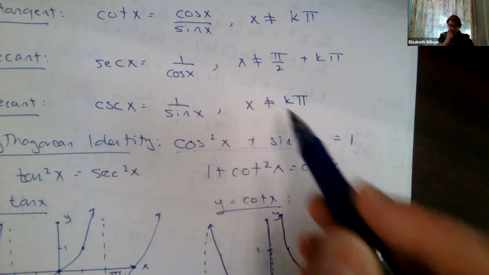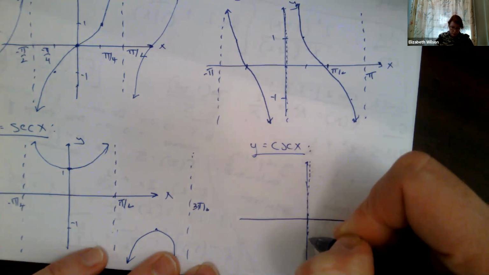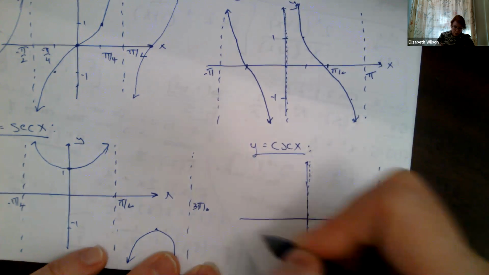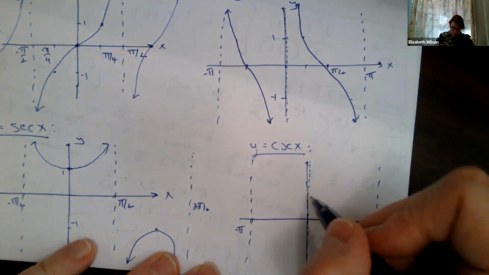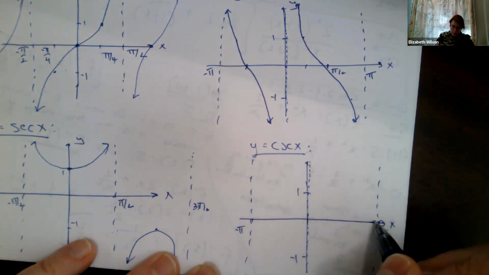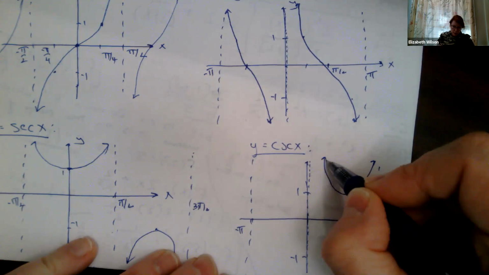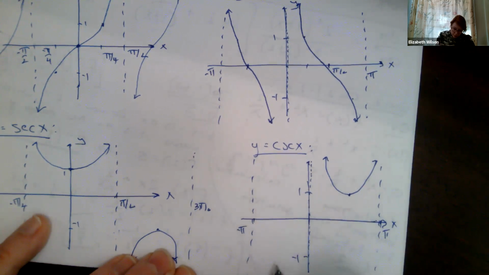Okay, so cosecant was 1 over sine. So I have to worry about pi and multiples of pi. So I've got an asymptote here at 0. I'm going to draw that just off so you can see it. Then here's pi. Here's minus pi. Draw that out. So you can imagine if I had a sine, there's 1, minus 1. If I had the sine function, it would go like this. That's where our asymptotes are coming from. So halfway here, this graph goes like this. Secant and cosecant are the same graph, but phase shifted, just like sine and cosine are the same graph, but phase shifted.